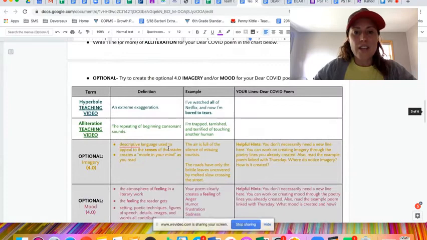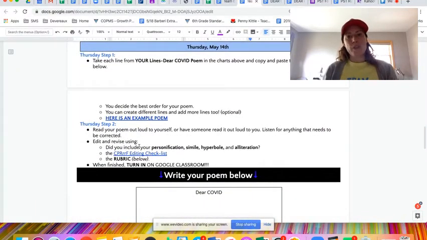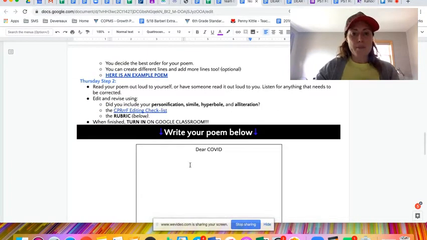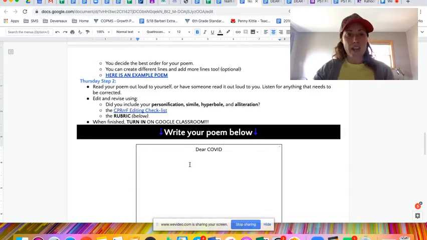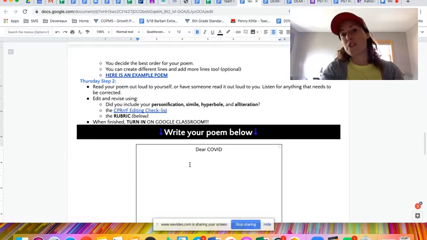So let's look again at Thursday. You figure out how you want to put those lines in order. You're going to copy and paste them down here, and you may be adding extra. Read it out loud to yourself. Make sure it sounds good. I revised mine quite a few times, and I would ask the other language arts teachers, what do you think about this word, and have them give me ideas for synonyms or other words to put in place of that.